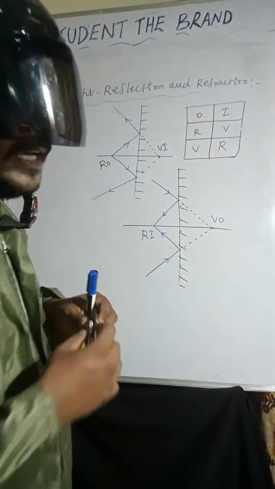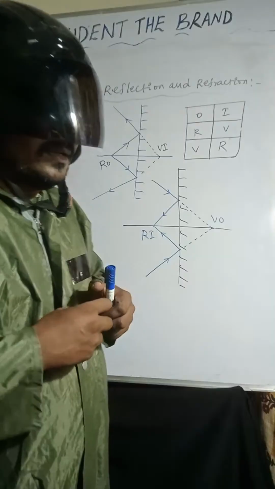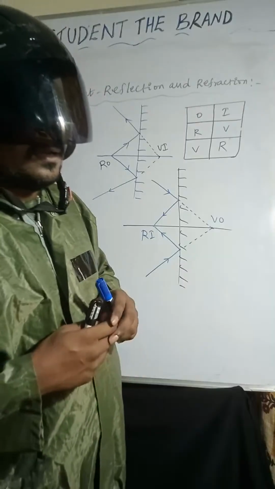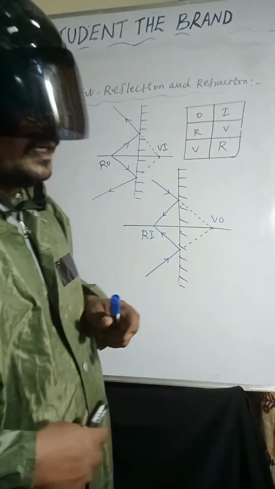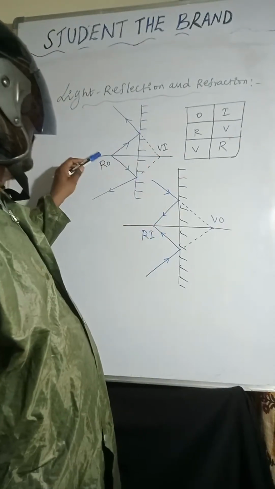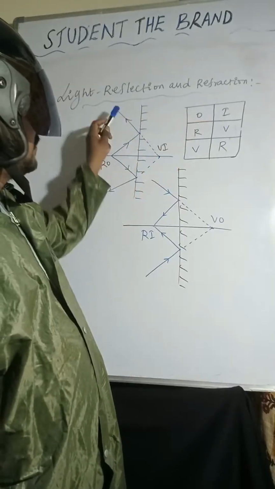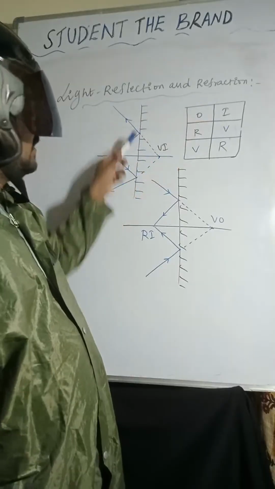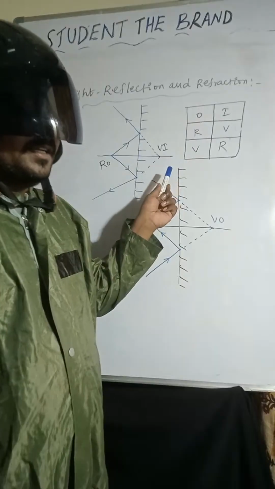Sir, how can you say like that? How is it possible? Here you can see the object is real, and the image is virtual, because the extended reflected light rays are meeting at one point. That is a virtual image.